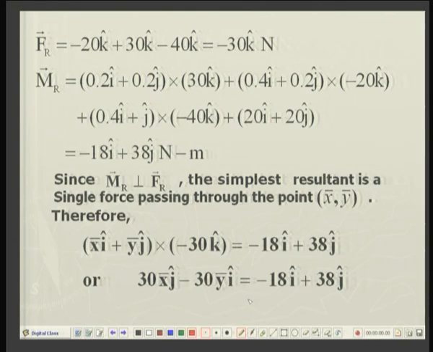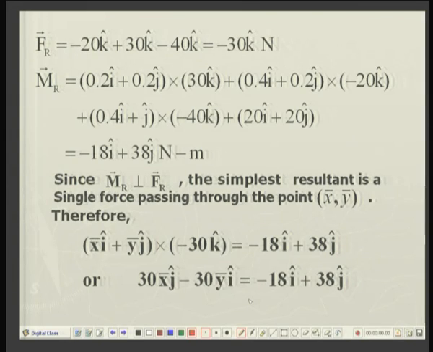Let us say that this simpler force system is passing through a point x bar comma y bar. Then, as stated, Mr must be equal to ROP crossed with Fr.